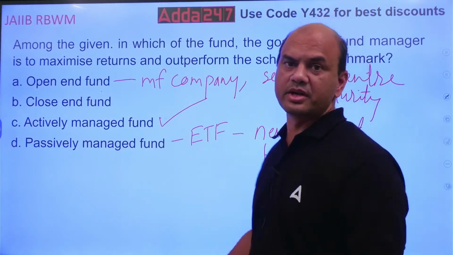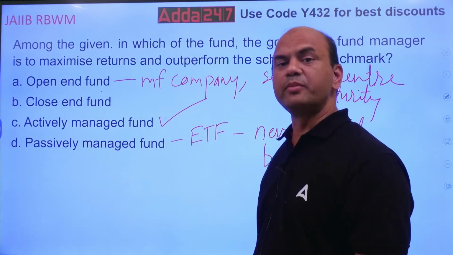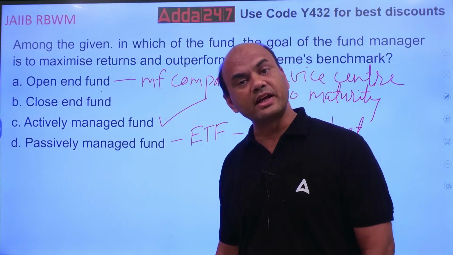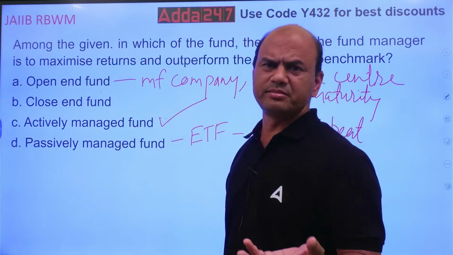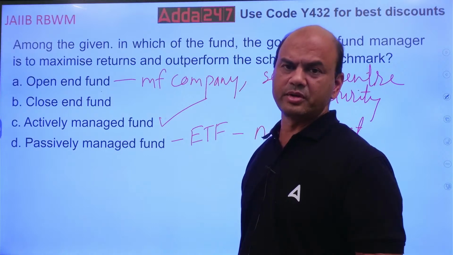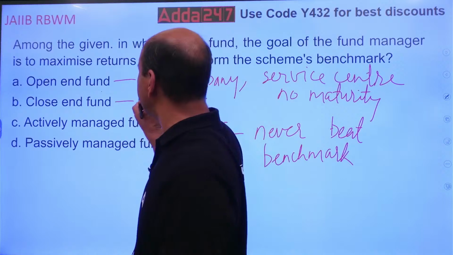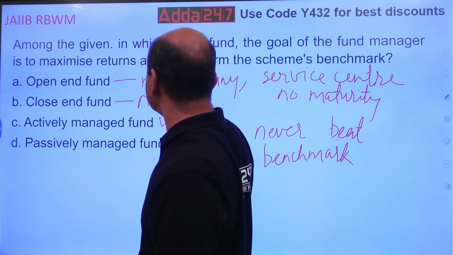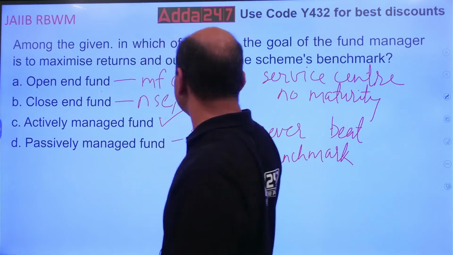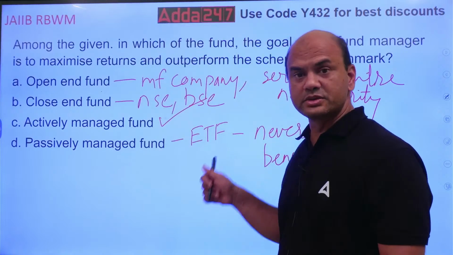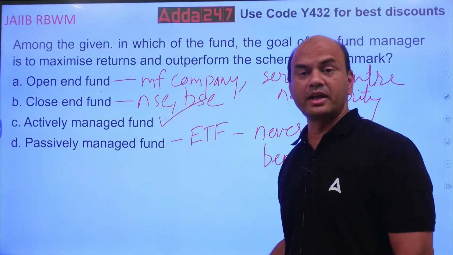Closed-ended fund is the opposite. It has a maturity. A closed-ended fund can be purchased from the secondary market, that is, from NSE or BSE. So that is a closed-ended fund. It has a maturity.